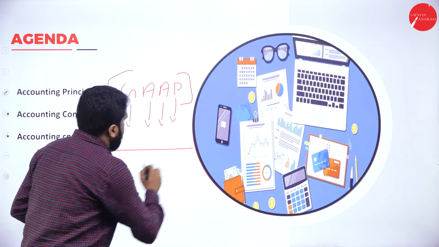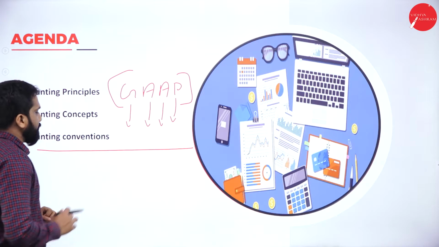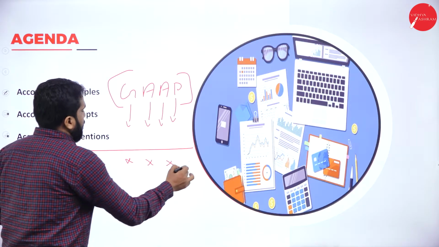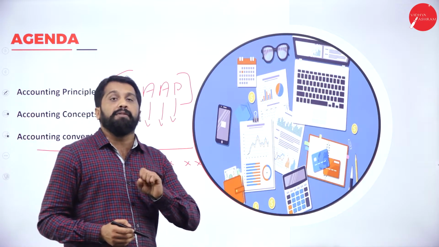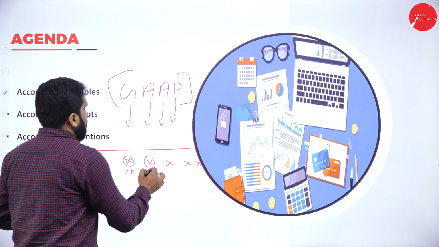You can tell me whether we should follow it or not. Suppose there are 10 students; for imagination, we'll take only 5 students.